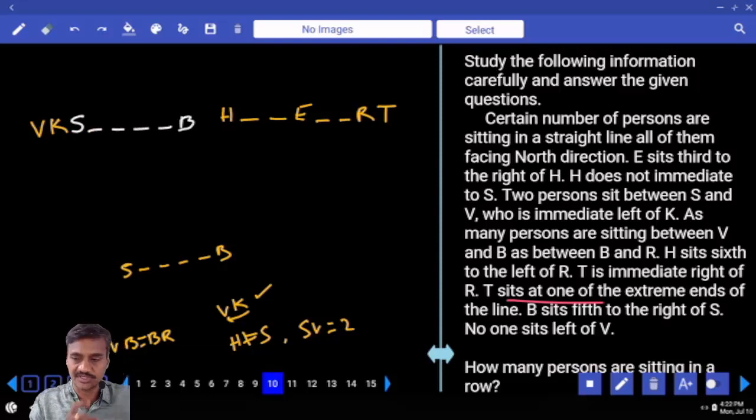B sits 5th to the right of S, and no one sits to the left of this one. H is 6th to the left of R. Between V and B, how many people are there? 1, 2, 3, 4, 5, 6. And between B and R we need to have 6 persons, 1, 2, 3, 4, 5, 6. Hence B and H are adjacent to each other.